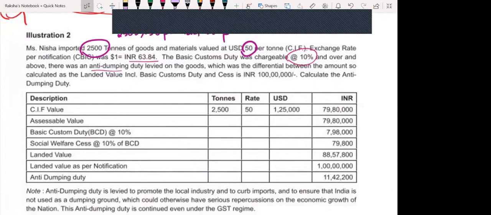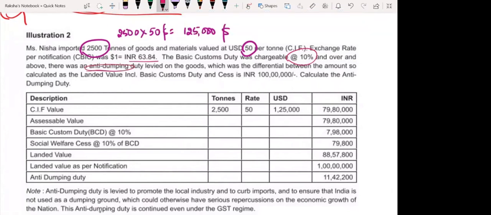Now, which was anti-dumping duty? They are asking you to find out anti-dumping duty in this question, which was the differential between the amount so calculated as the landed value including BCD and cess, and the landed value given as per notification. First you will find out the landed value. What is this?